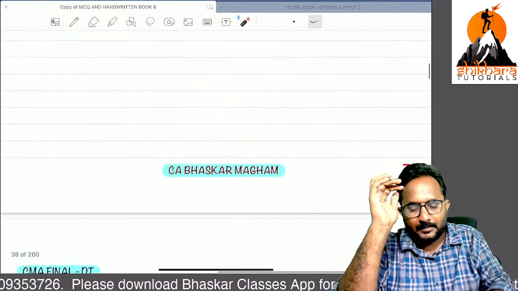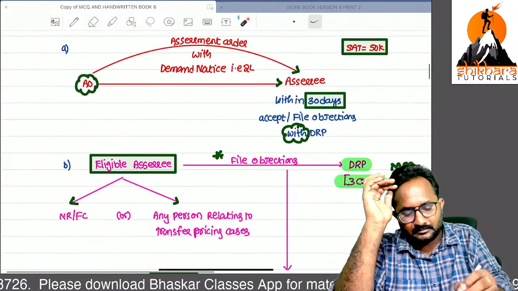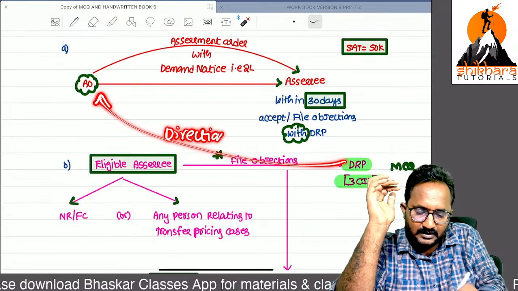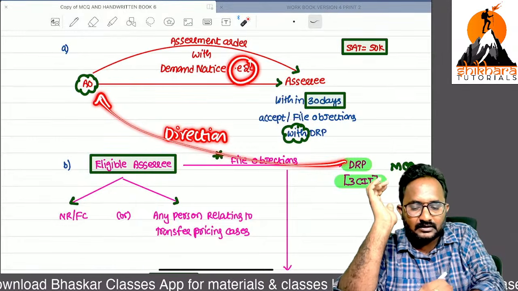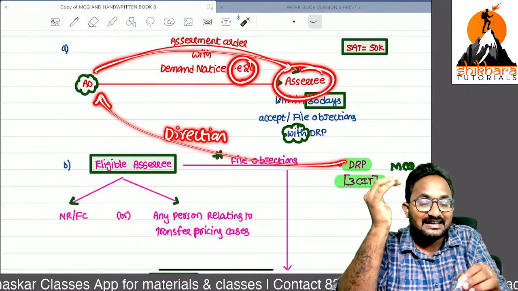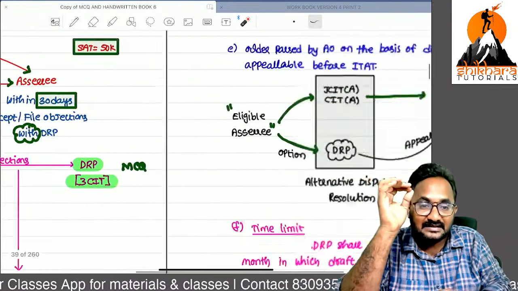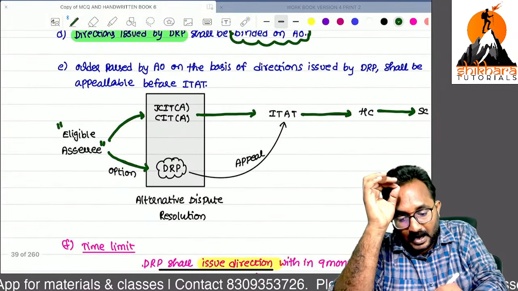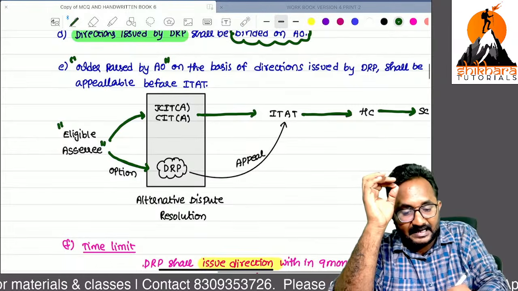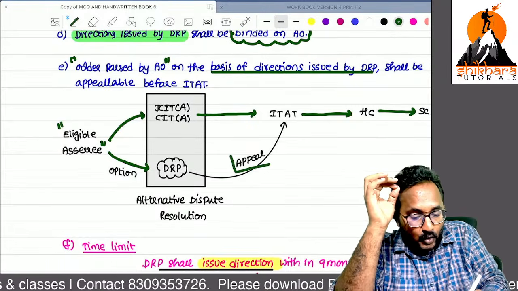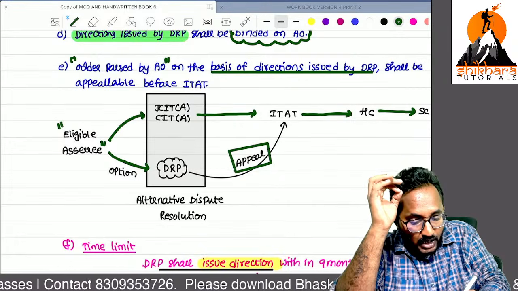Sir, example, DRP passes the direction. They have given the direction as confirm. That means whatever the 2 lakh is, it is correct. So that's why they also give the order again for 2 lakh. Now, who disagrees with the DRP direction? The SSE. Now, any order passed by the AO with the directions of DRP shall be appealable before the ITAT.